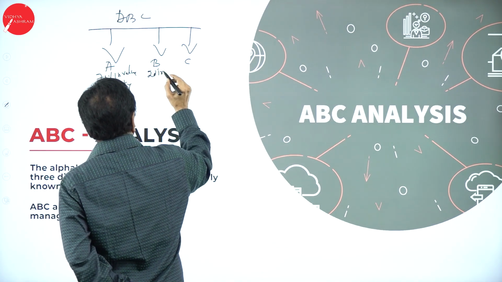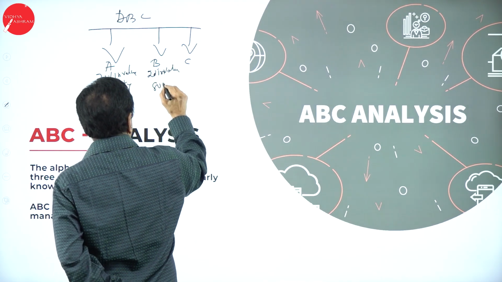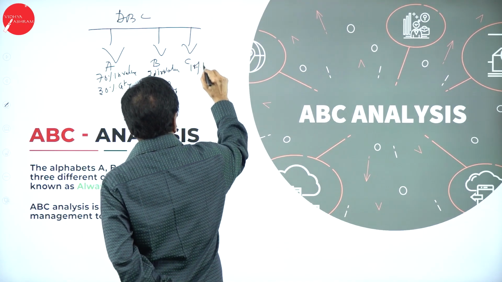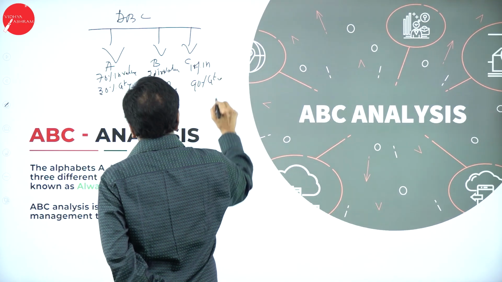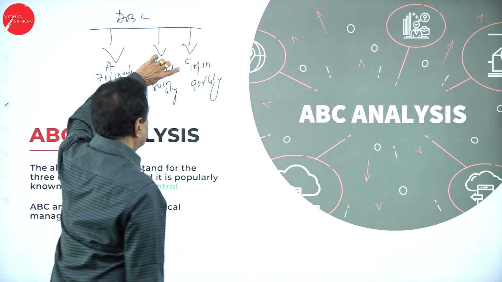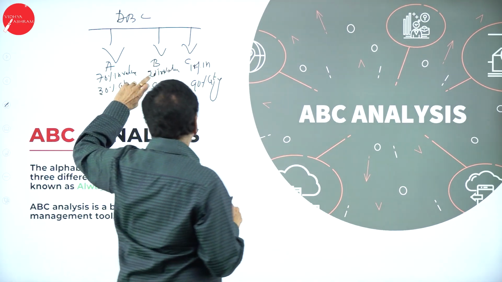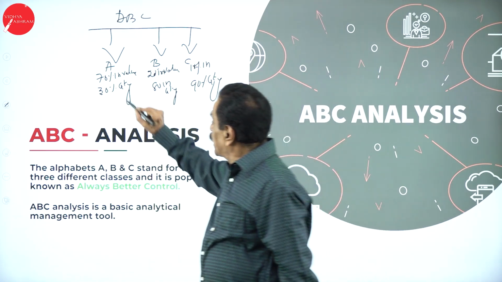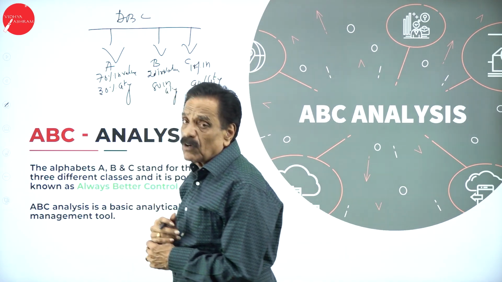Here, 20% in value, 80% in quantity. Here, 10% in value, 90% in quantity. Here, 70 or 80% in value, 30% in quantity.